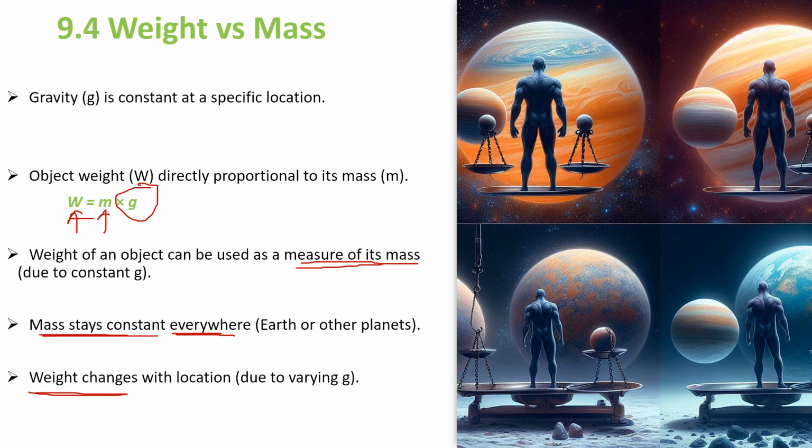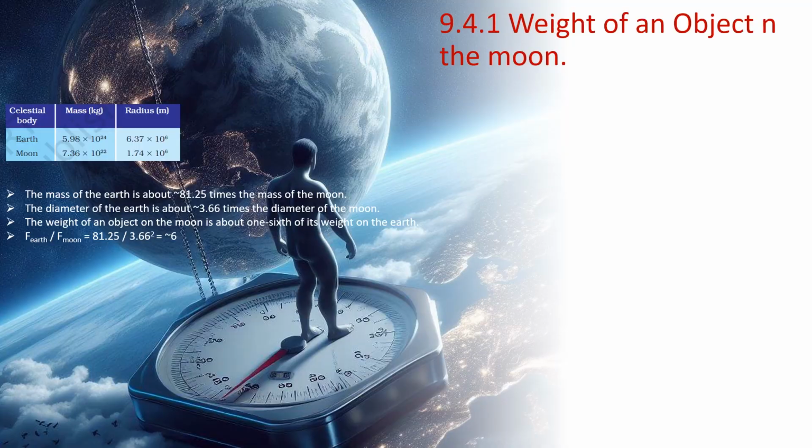Why does it change? Because g is different for Earth and different for Moon. So remember the summary here: mass is the same irrespective of the place for a given object, but weight changes from place to place, because different places may have a different gravity. That's the reason.